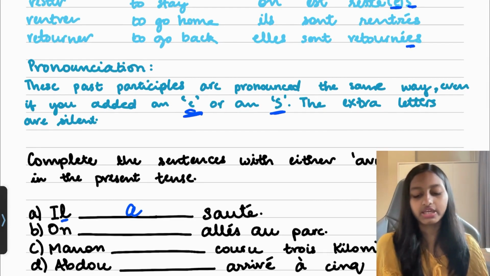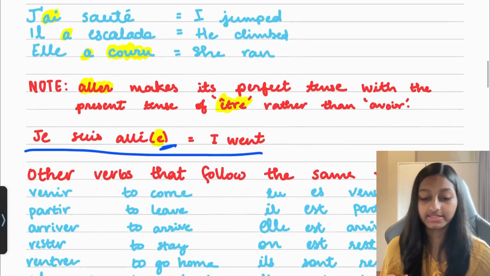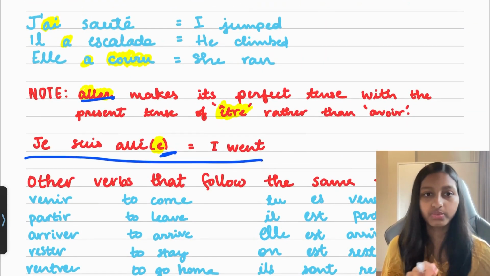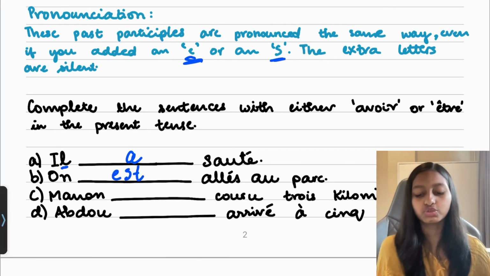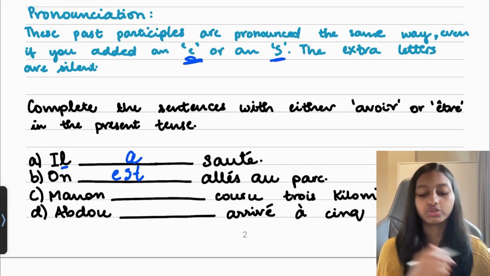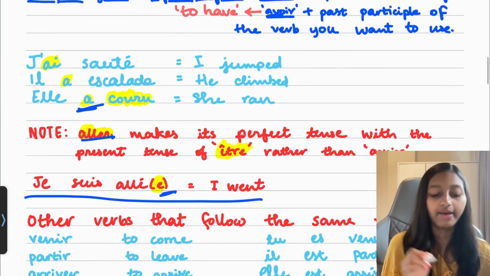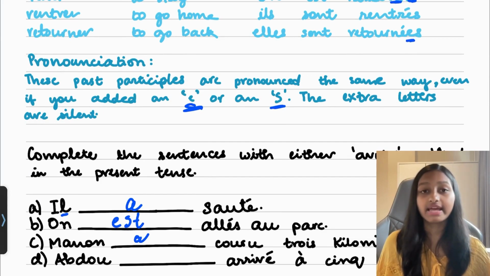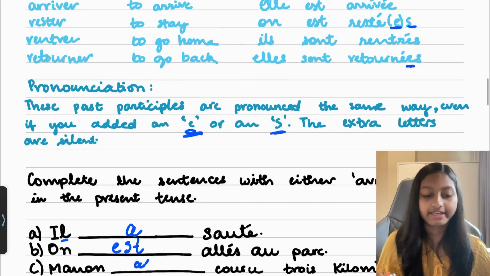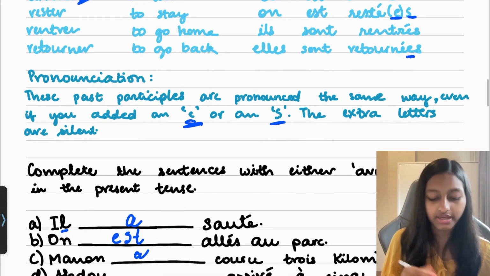Then we have on dash aller au parc. We go to the park. Now, aller is this. Thus, we're going to use être. Mano dash couru 3 kilometers. So, Mano ran 3 kilometers. Now, couru, if you would see over here, we used a. So, that's going to be the same here. Mano a. Abdou dash arrivé à 5 heures. So, Abdou arrived at 5 o'clock. Now, arrivé, as you would see over here, we're going to use the être conjugation.